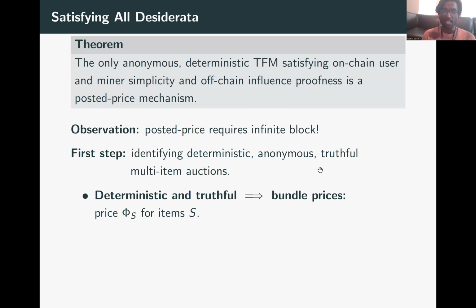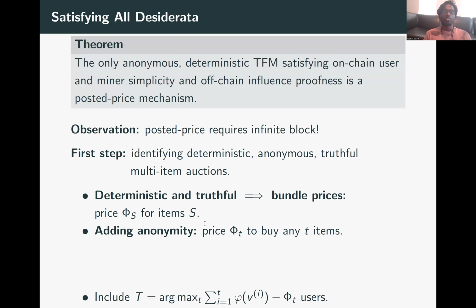So in multi-item auctions, the only deterministic and truthful mechanism that you can run is basically bundle pricing. You just say, for any bundle of items S that you want to choose, there is a price phi of S that is being posted. You can pay this price and pick your favorite bundle. Now when we add anonymity on top, this says that all bundles of the same size must be priced the same.